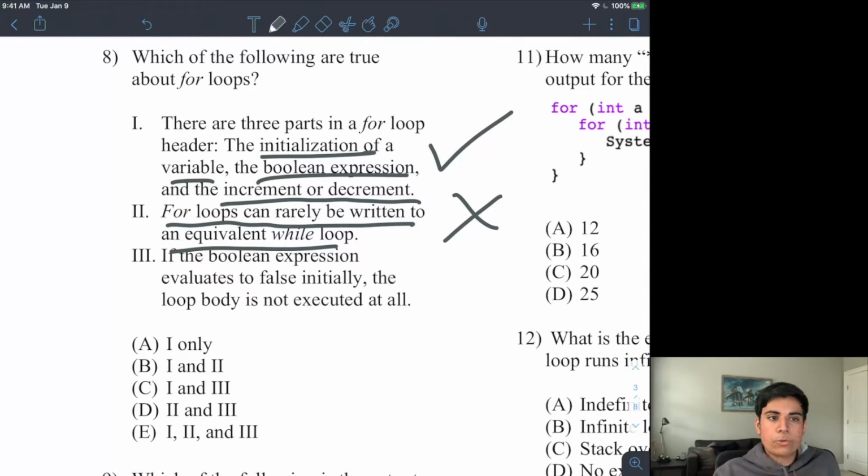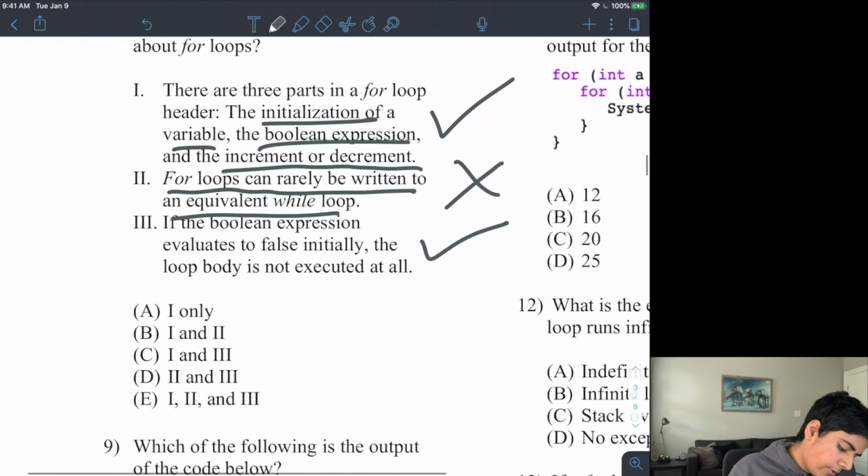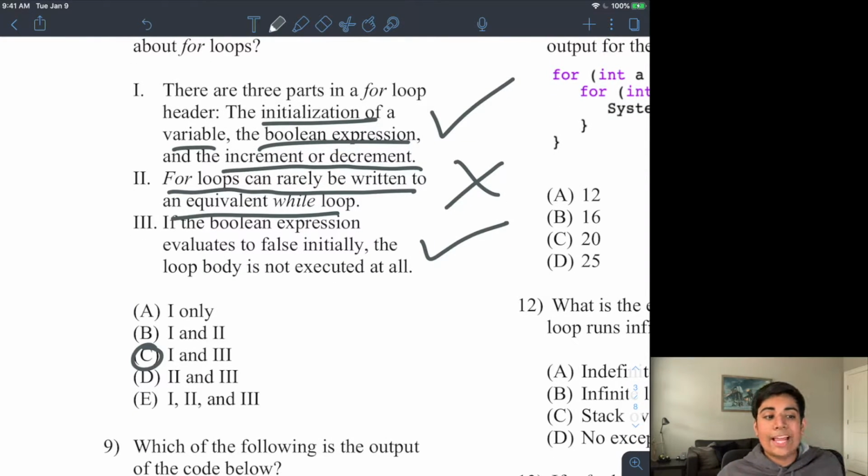In fact, a for loop can generally always be written in the form of a while loop. It will be less concise, but it can be done. And then if the Boolean expression evaluates to false initially, the loop body will not be executed at all. That's also true, just like that is true for while loops. So therefore, the correct answer would be C, 1 and 3.